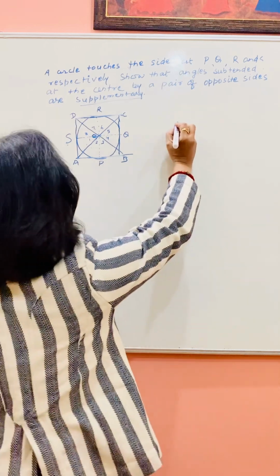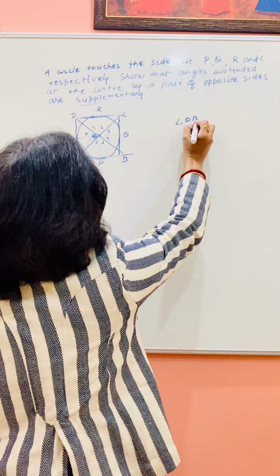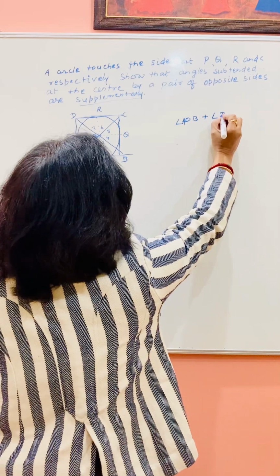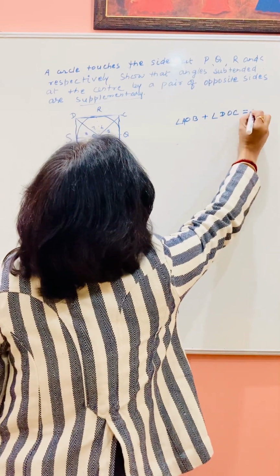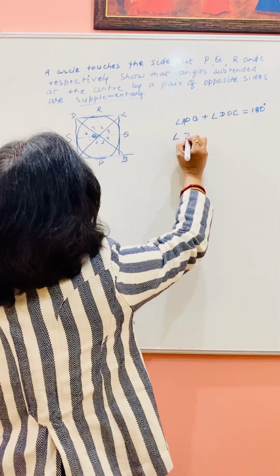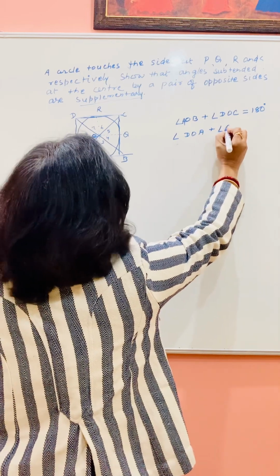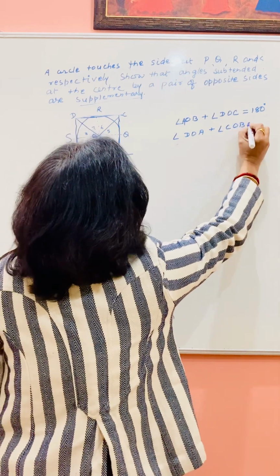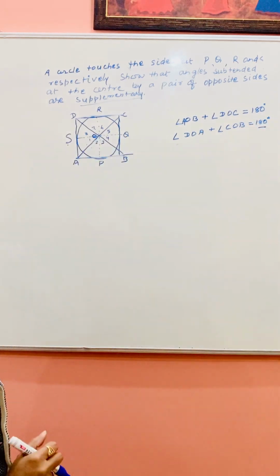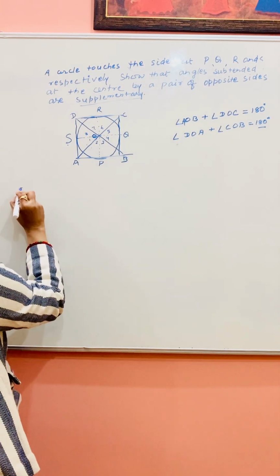So the question is angle AOB plus angle DOC is equal to 180, and similarly you can write angle DOA plus angle COB is equal to 180. This is our goal. We have to prove it 180 degree. Solution.